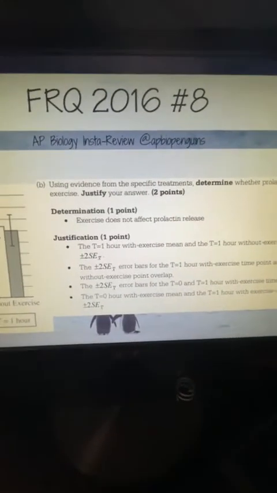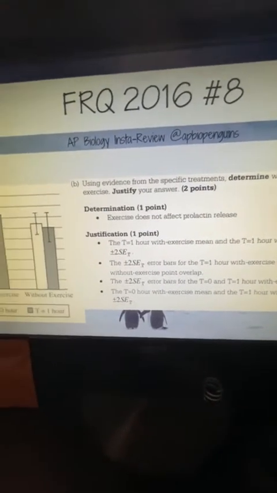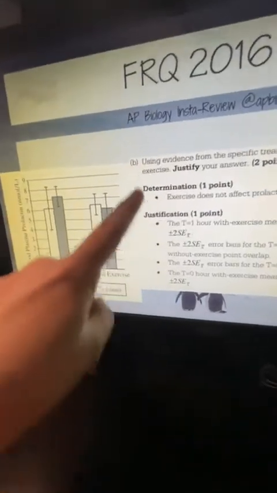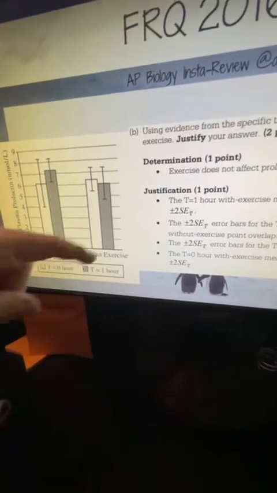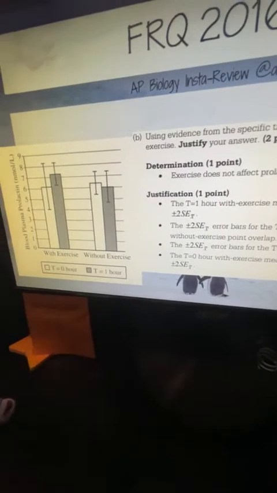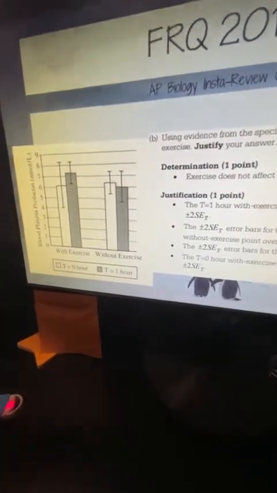I just care about y'all trying and learning biology. Anyway, we had to justify our answer, right? The problem the students had here was that they weren't specific. They just said error bars overlap. There are 4 error bars here. Which 2 overlap with each other? Which ones are we looking at?